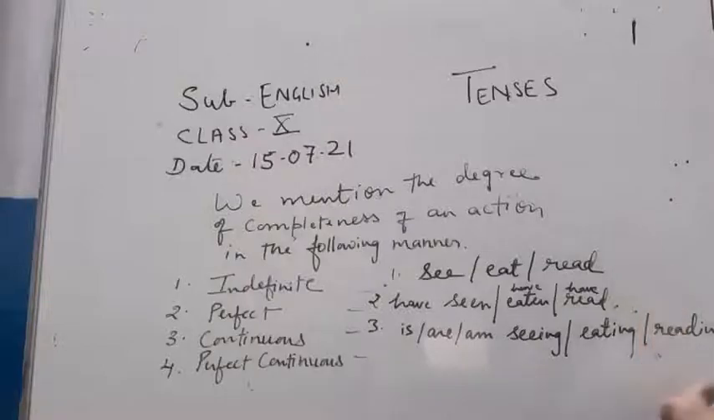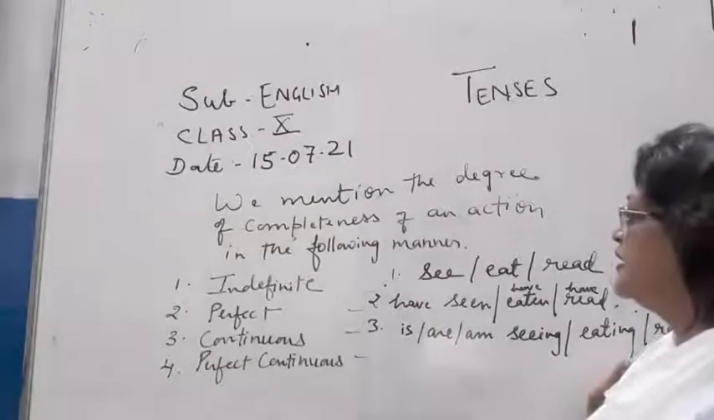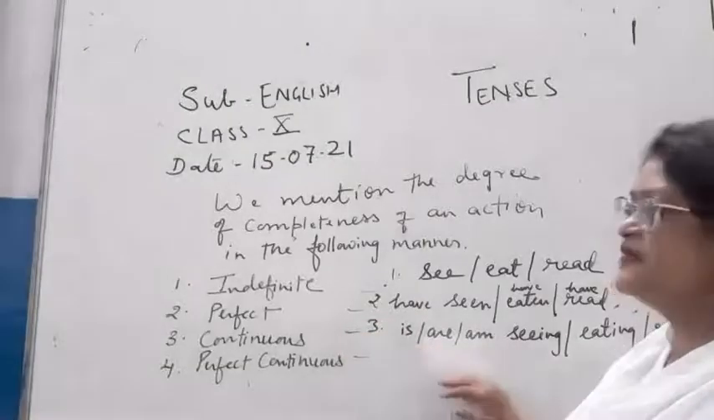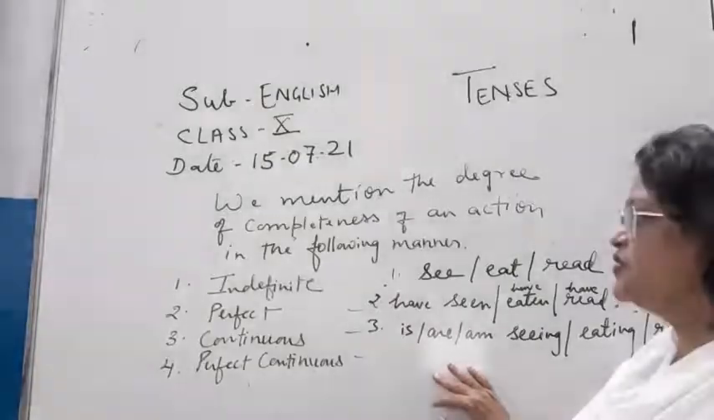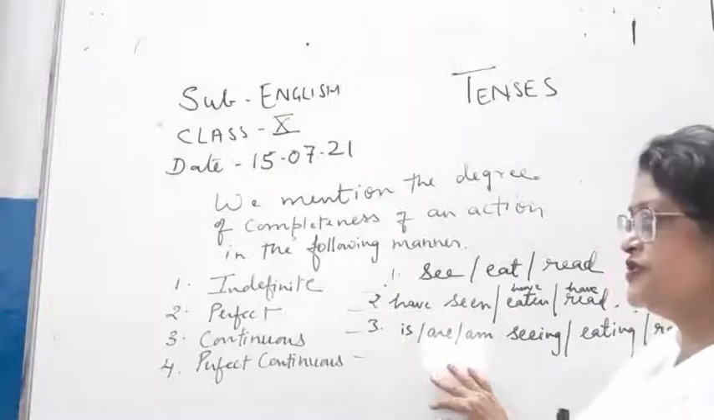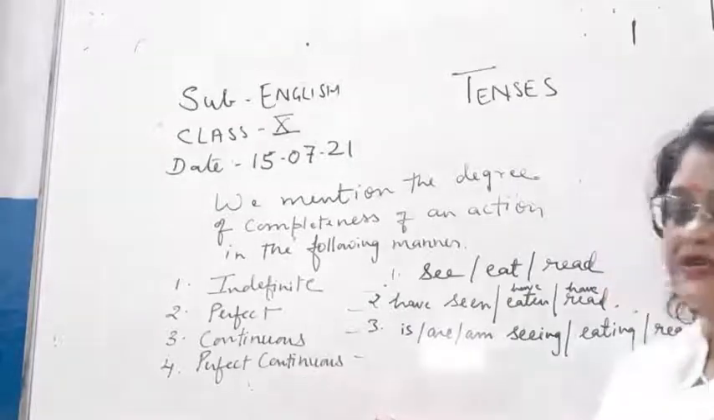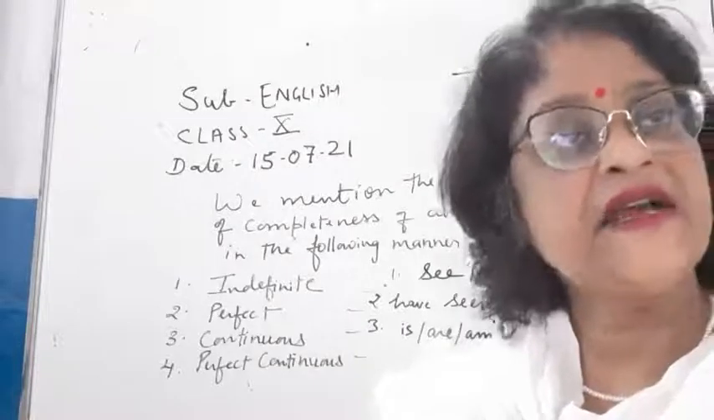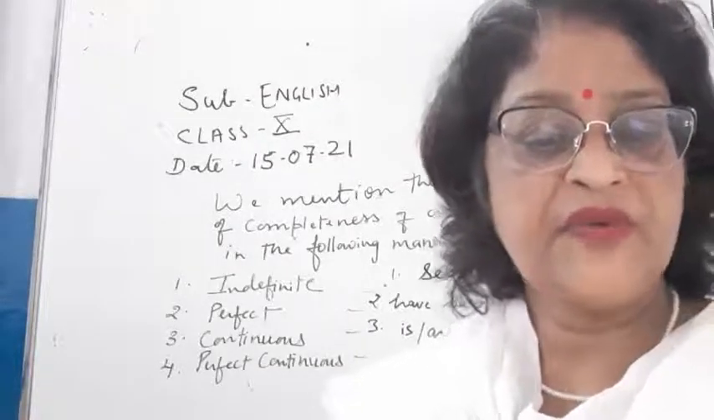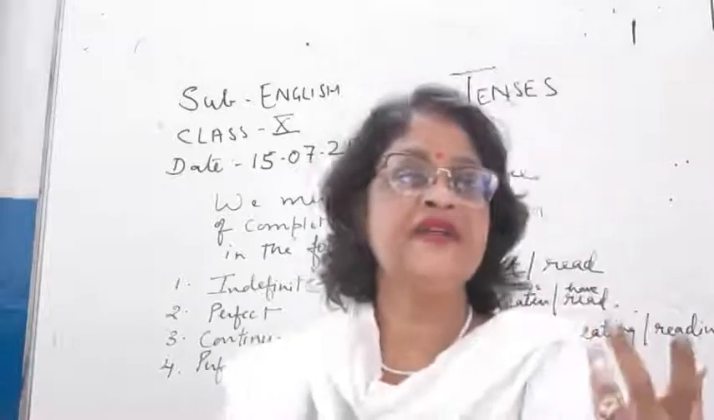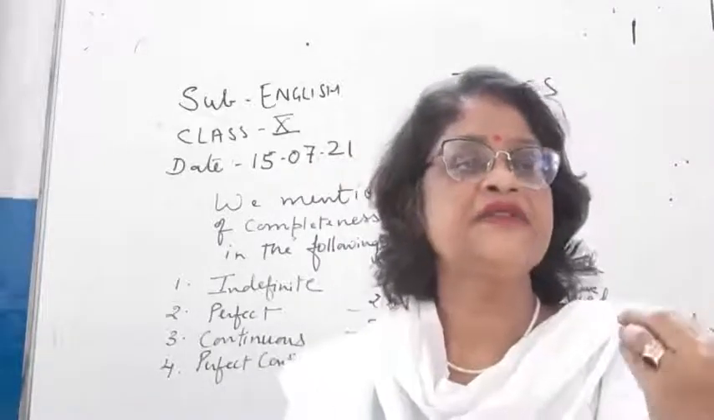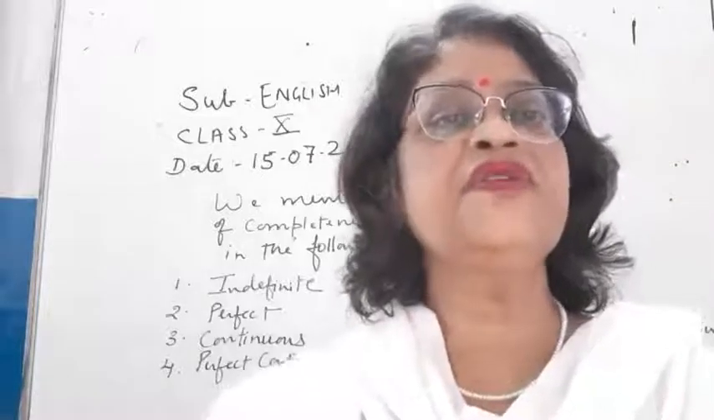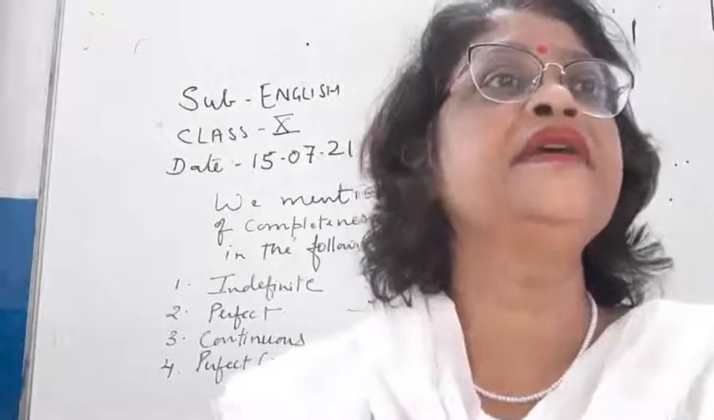So we mentioned the degree of completeness of an action in the following manner: indefinite, perfect, continuous, and now the third I will explain. It means, children, the work has been completed, it has not been continued. Now, perfect continuous. What is the meaning of perfect continuous? This also I shall be making clear to you. When the action has started in the past but it is still in progress. That means, children, an action has started in the past but it is still in progress. So that is perfect continuous tense.